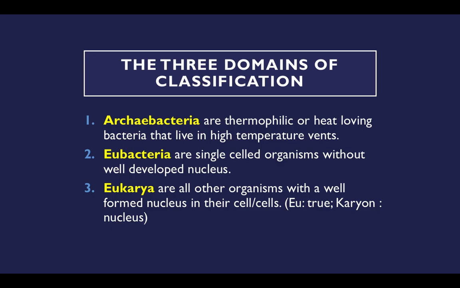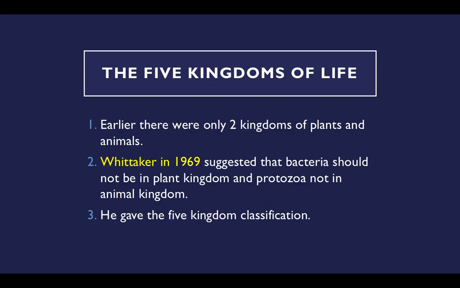and live in high temperature cracks or vents are called Archaebacteria, and Eubacteria are single celled organisms without a well developed nucleus. So they won't have a well developed nucleus inside the cell, so they are single celled, they are called Eubacteria. Eukarya are all other organisms with a well formed nucleus in their cells. So Eu means true, karyon means nucleus. So they have a well formed nucleus in their cells. So any other organisms that have a well formed nucleus in their cells are called Eukarya. Then we will see about the five kingdoms of life, which we saw earlier.